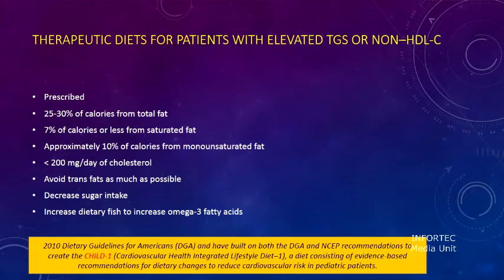And just to make you aware, there are therapeutic diets as well, which are prescribed by medical nutritionists under certain circumstances, especially when there are very high triglyceride levels and very low HDL-C levels. So this is an example of a child 1 diet, which is a therapeutic diet prescribed for children with severe hypertriglyceridemia. So like this child 1 diet, there are stepping up diets, child 2 diets.